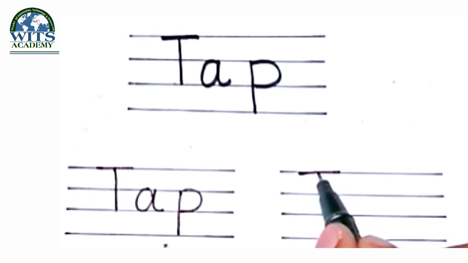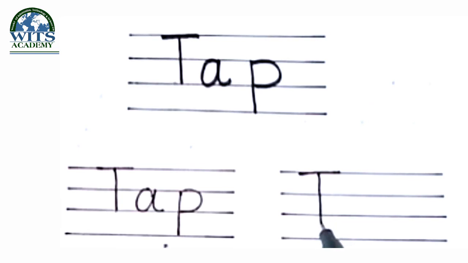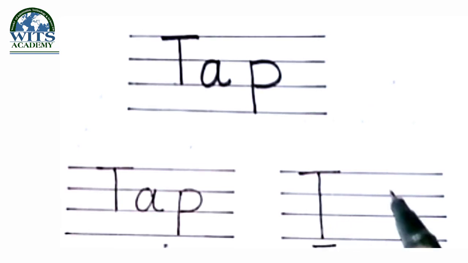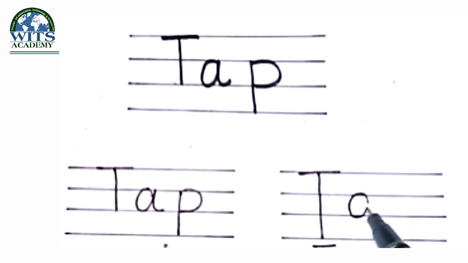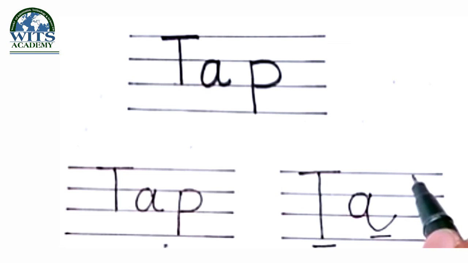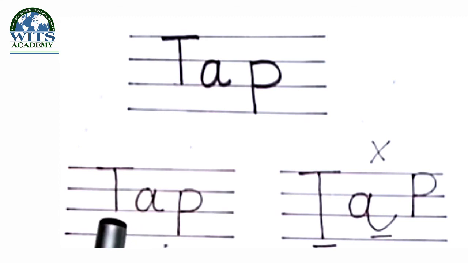Capital T. It is in 4 lines, so it is wrong. Small a. No, it is also out of line. This is also wrong. Now writing small p, but it is capital P. This is wrong. This is right. T-A-P, tape.